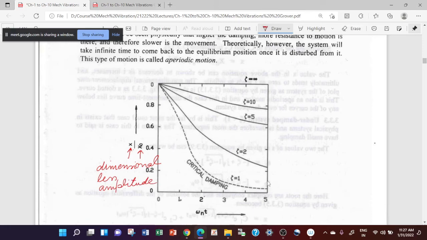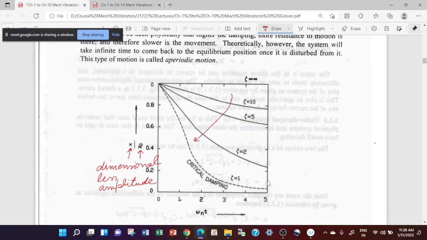So if you have a damping factor of 10, then you will see that the graphs are coming to the x axis. But if you have a higher damping, the system is more sluggish, and it will take longer time to come to its equilibrium condition.